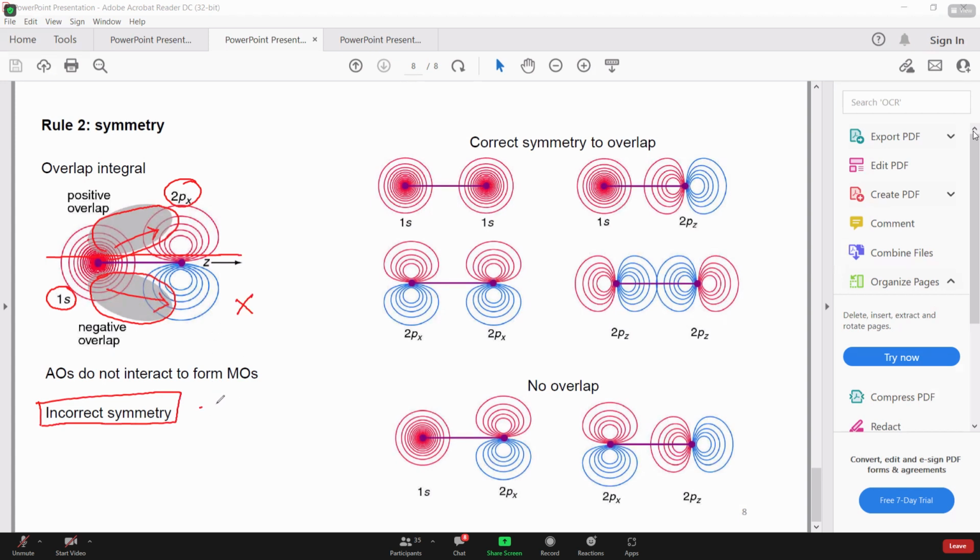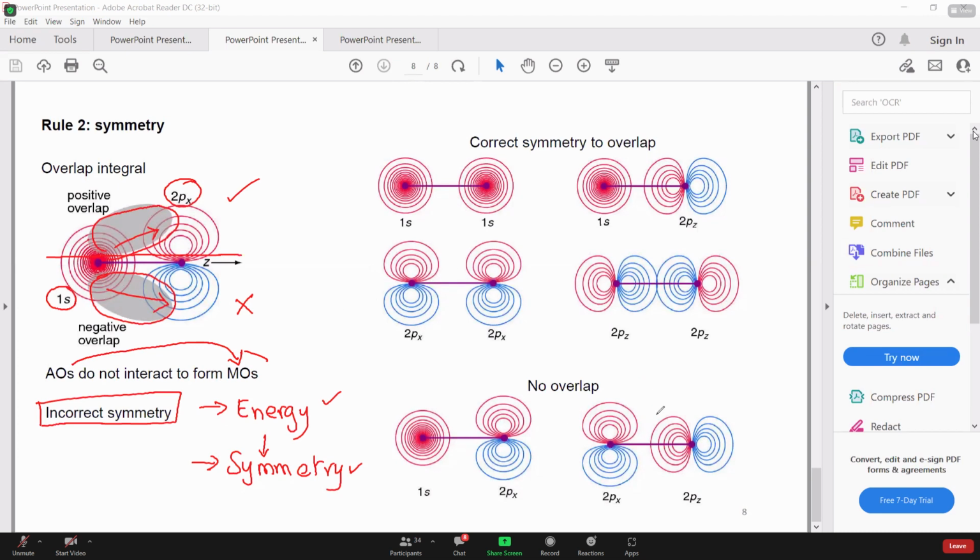Remember at the start I mentioned about energy and symmetry. And I mentioned कि homonuclear systems में energy तो same ही रहती है, symmetry का issue आ सकता है, right? So कोई भी case हो, even energy भी same हो दो orbitals की, अगर symmetry match नहीं होती तो उस case में atomic orbitals won't interact to give molecular orbital. और एक case उसमें से ये वाला है that constructive and destructive overlaps are happening right at the same time.